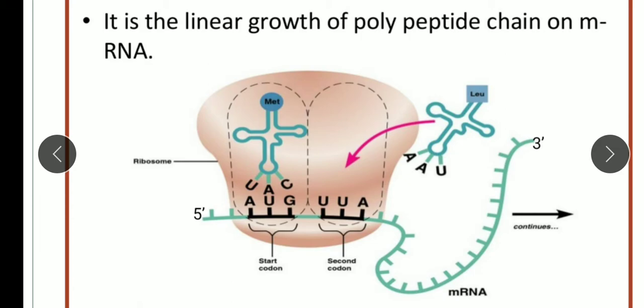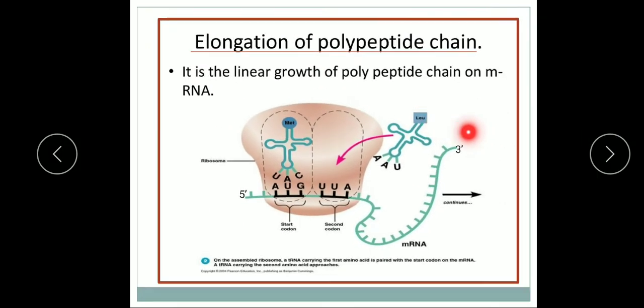So this site receives a new charged tRNA molecule containing an amino acid, and the anticodon of this tRNA is checked by the mRNA codon. If they are found complementary, then hydrogen bonding occurs between the codon and anticodon. Understood, children? So this is the binding of the next tRNA on the A site.